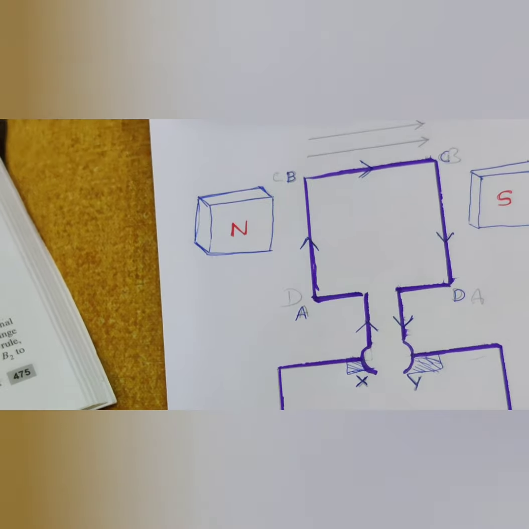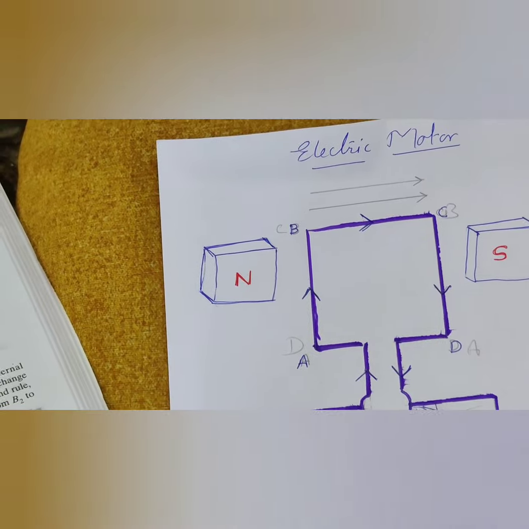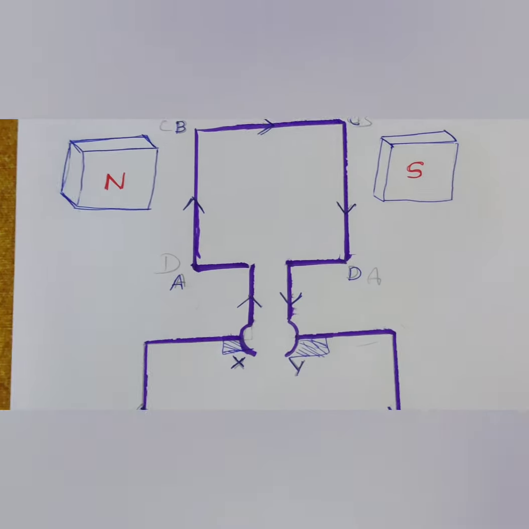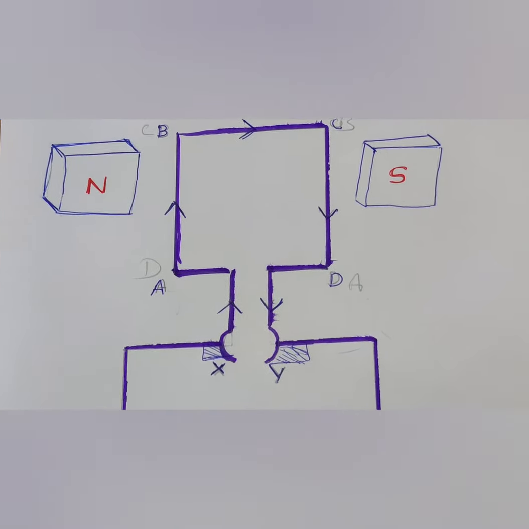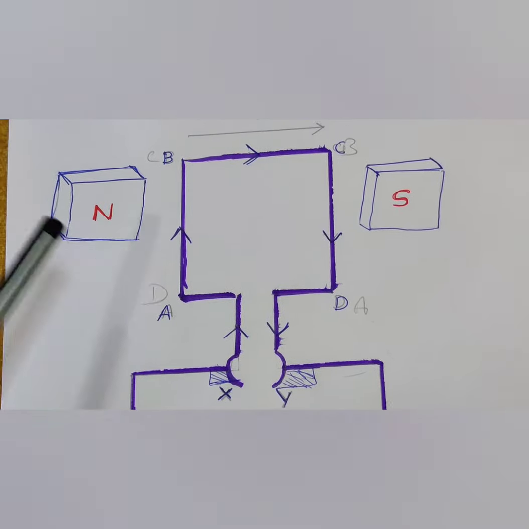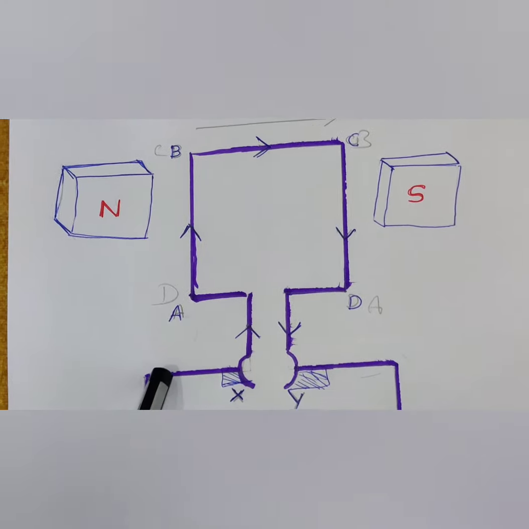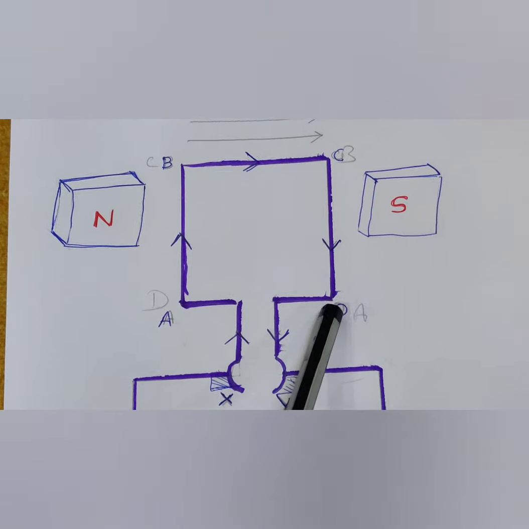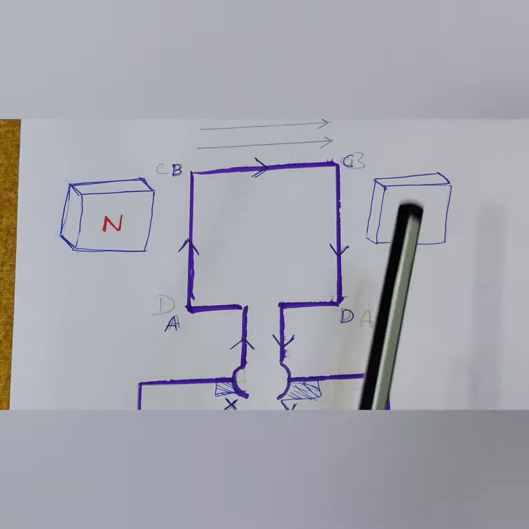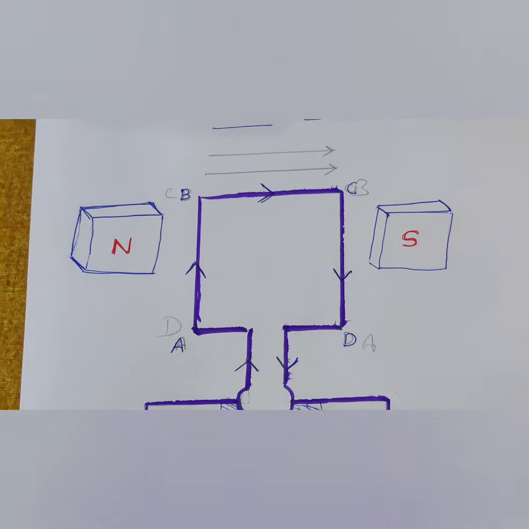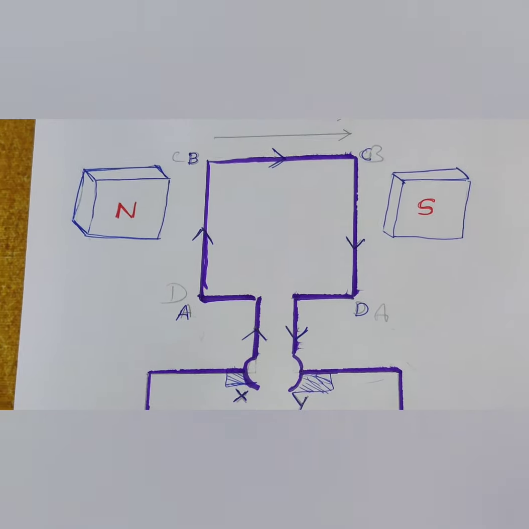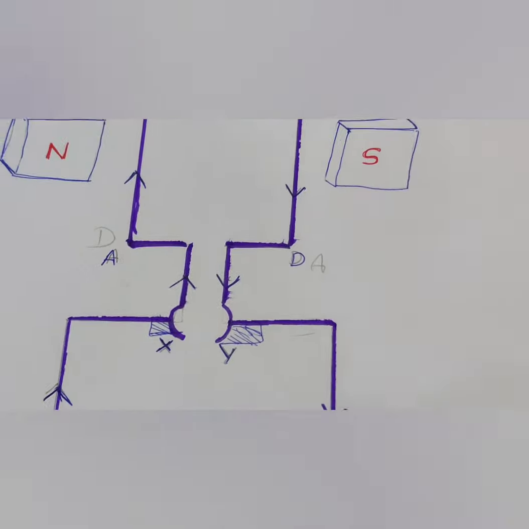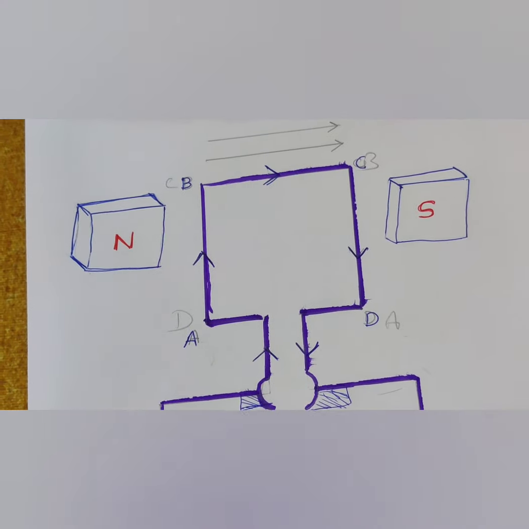Then again according to Fleming's left hand rule, the force acting on the arms AB and CD also gets reversed. This makes the coil complete the next half cycle of rotation in the same direction.